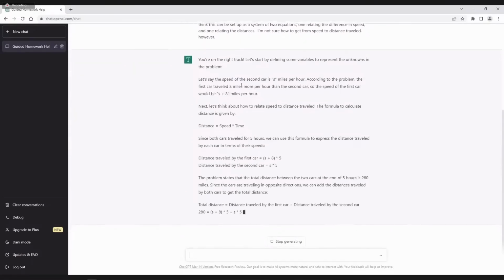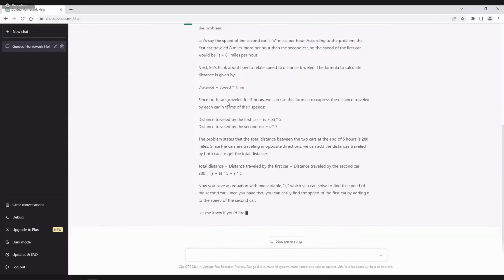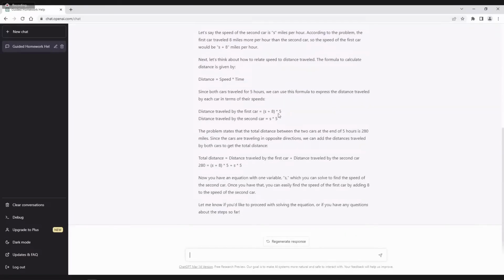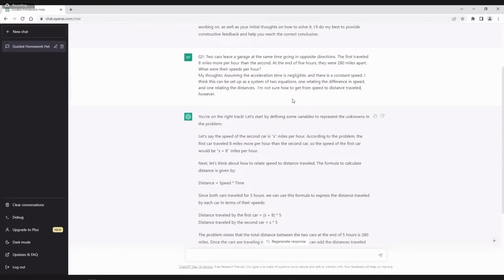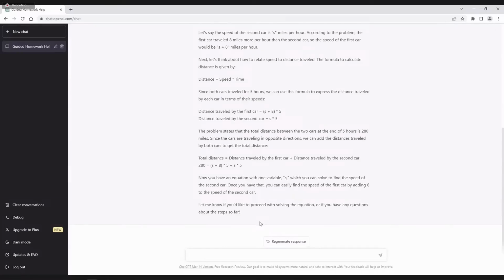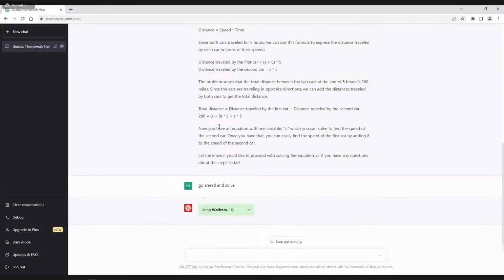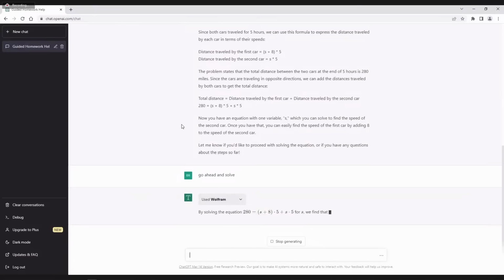So it seems to be setting up a nice system of equations here. And I asked it not to solve for me. So it actually listened and respected that. So, I have 2 equations. I have a couple of unknowns, or it looks like just one unknown. But let's just ask it to go ahead and solve. And right away, it's calling Wolfram. So we'll see what kind of result we get here.